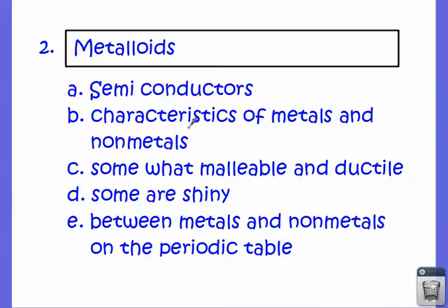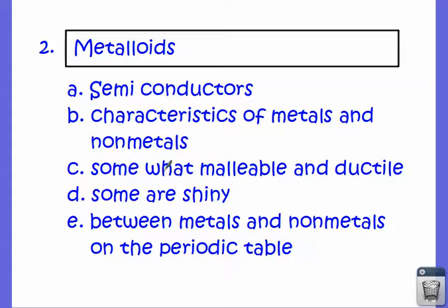These have some characteristics of metals and some characteristics of non-metals, and metalloids are not always the same. So one metalloid might have one characteristic of metal, but then a different characteristic of non-metal, and that might be the exact opposite from a different metalloid. Just metalloids in general contain some characteristics of metals, some characteristics of nonmetals, although what those characteristics are is not always